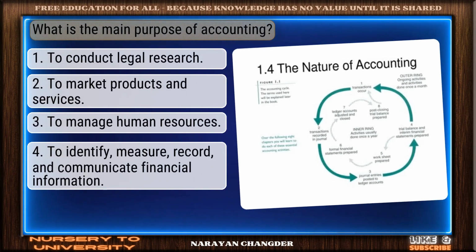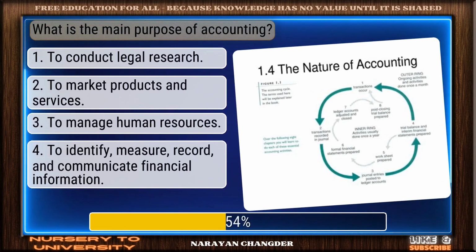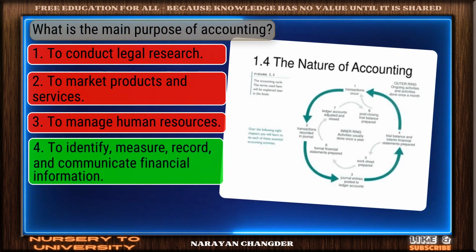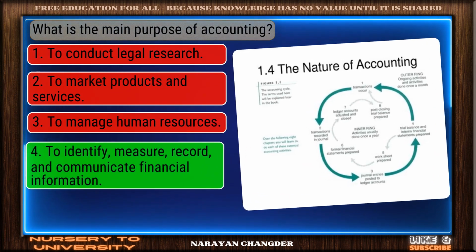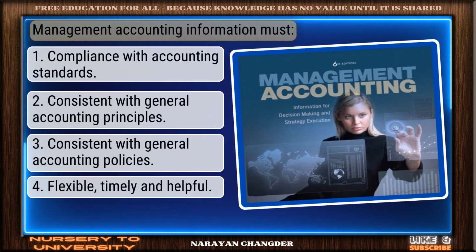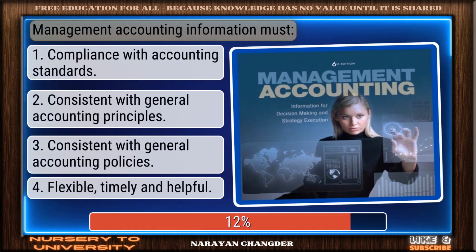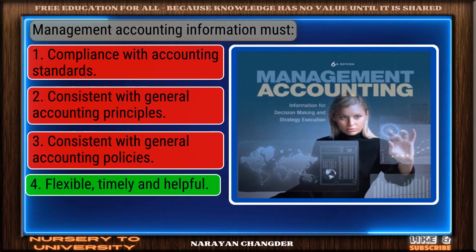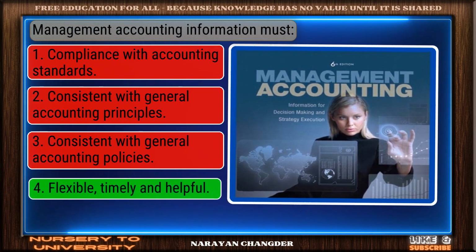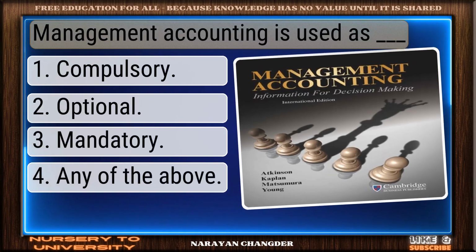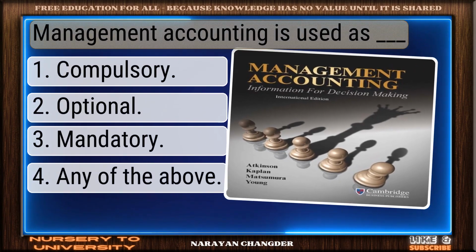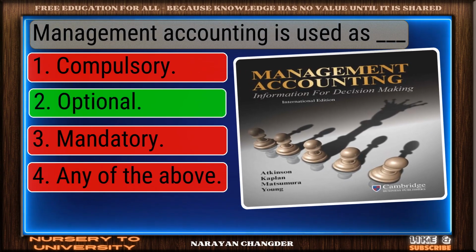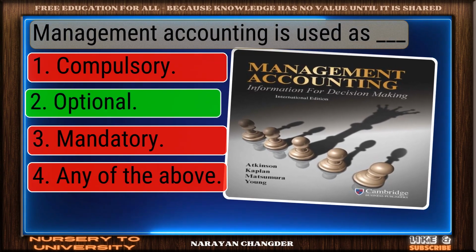What is the main purpose of accounting? Good thinking. To identify, measure, record, and communicate financial information is the right answer. Management accounting information must... excellent, flexible, timely, and helpful is a brilliant choice. Management accounting is used as dash. Nice selection. Optional is the correct and valid answer.